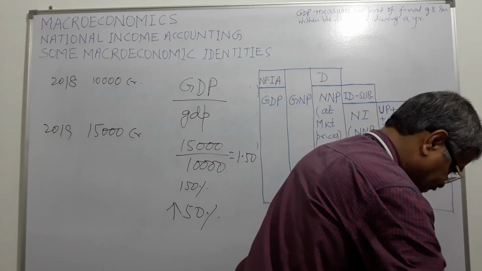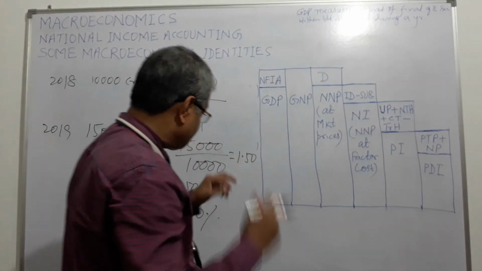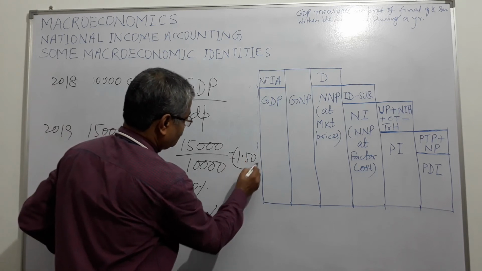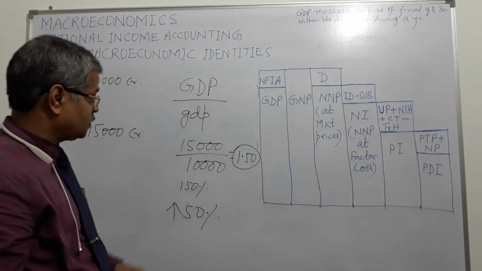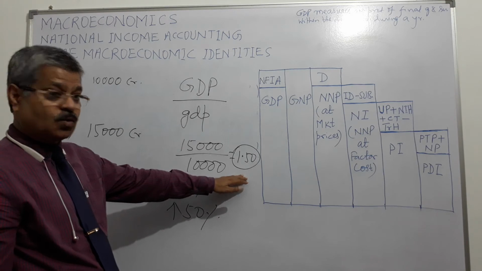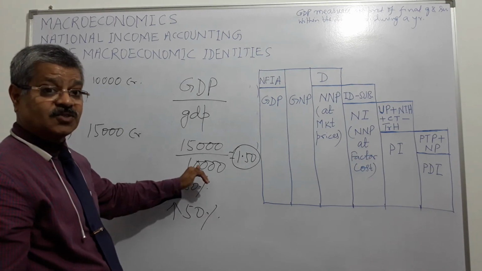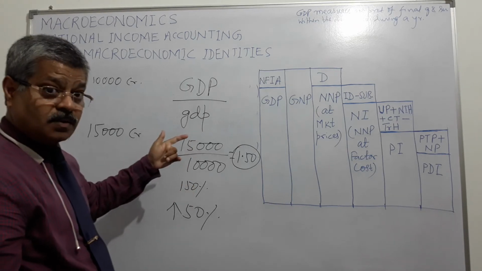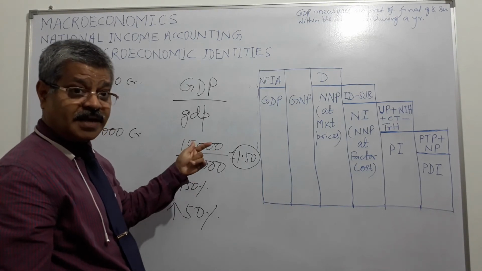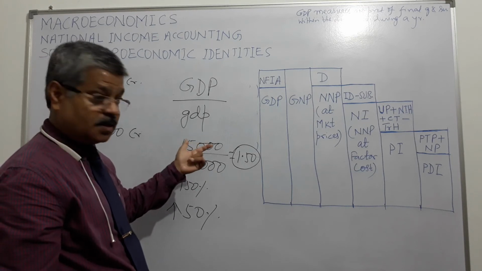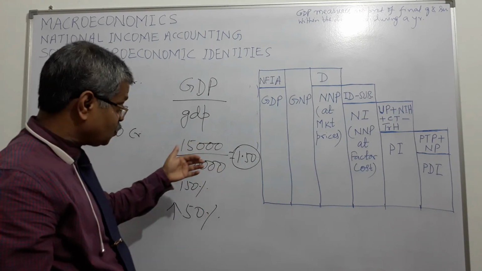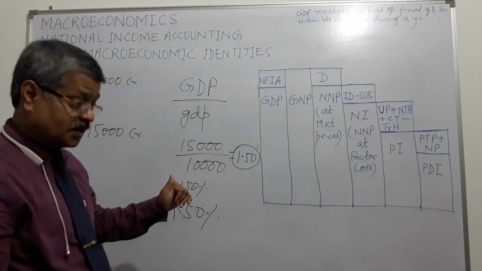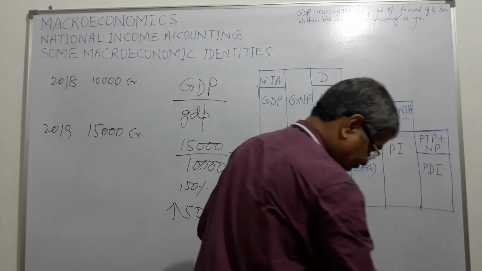So this 1.50 is called the GDP deflator. From this we come to know whether real GDP has gone up or come down. If gone up, whether on account of increase in prices or increase in production. If gone down, due to reduction in prices or reduction in production. That is the GDP deflator, right?